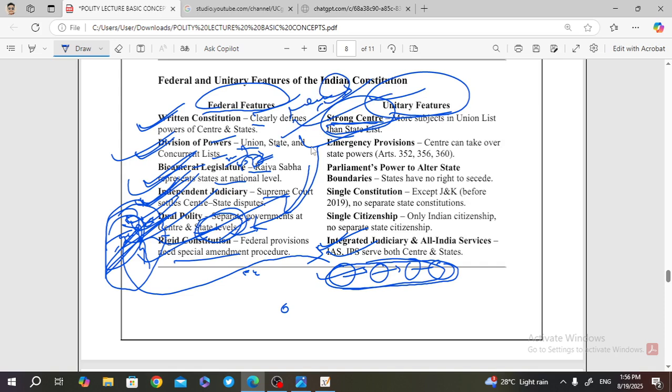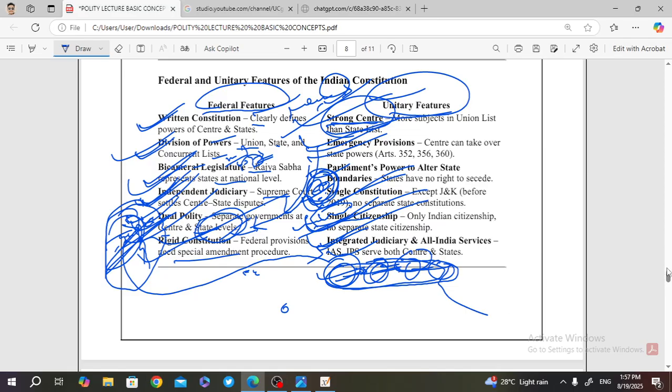India has a strong center. India has emergency provisions, that means Articles 352, 356, and 360, which we will discuss later. Then the parliament has the power to alter the state boundary. We have a single constitution, a rigid constitution, and a single citizenship. That means we are only Indians; if you take another country's citizenship, our citizenship is renounced. Then we have the integrated judiciary and all India services. Integrated judiciary means the Supreme Court is linked to the High Court, then the High Court is linked to the District Court and Regional Court. These are the federal and unitary features of the Indian Constitution.